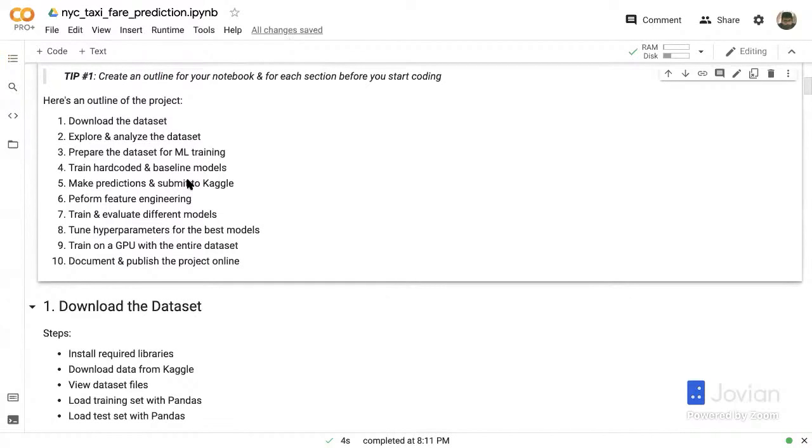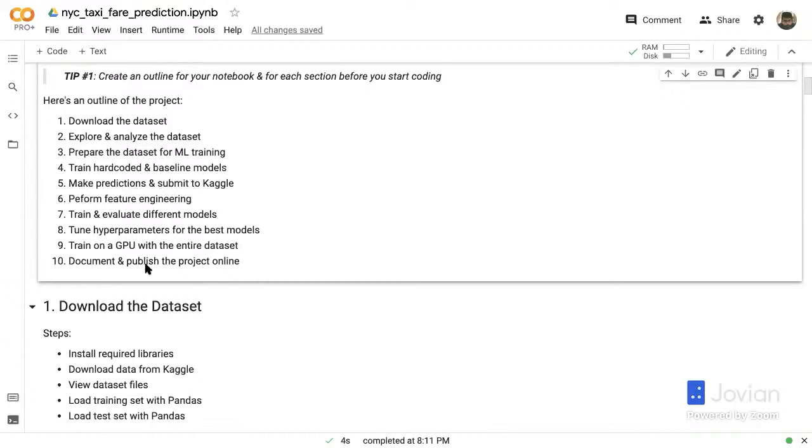Then we are going to first train some hard-coded and baseline models before we get to the fancy tree-based or gradient boosting kind of models. And then we'll make predictions and submit predictions from our baseline models to Kaggle. And we'll talk about why that's important.